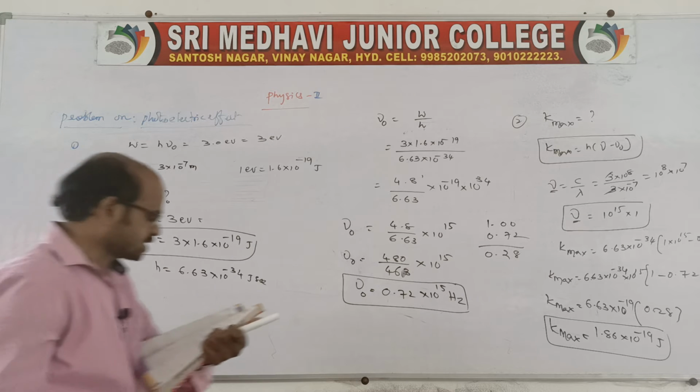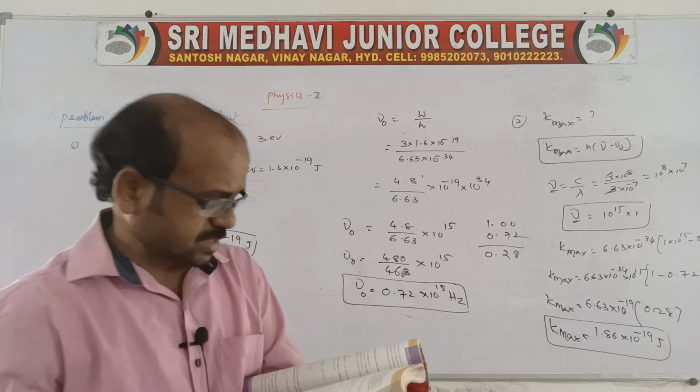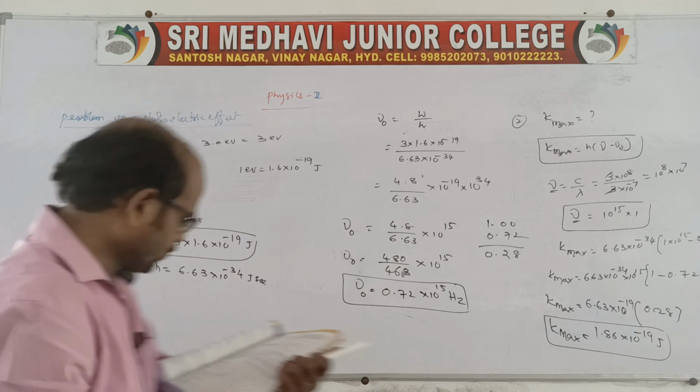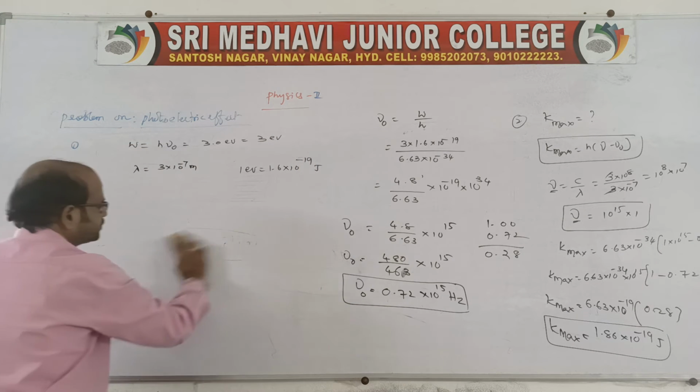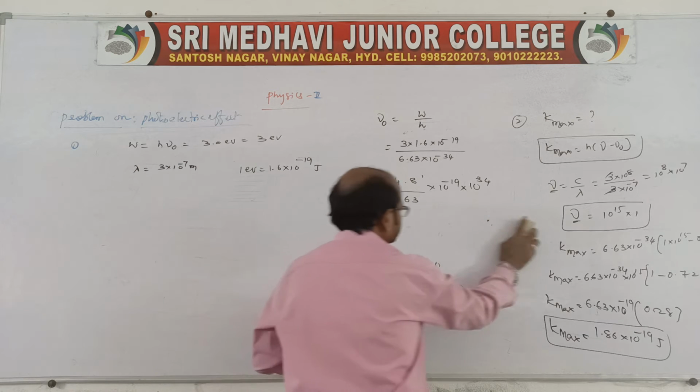Now the third one is asking for the stopping potential. We know K maximum, and by using that we will get the stopping potential.